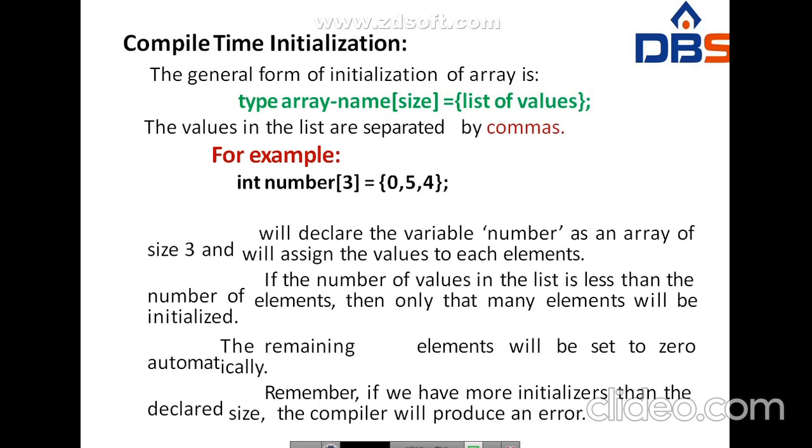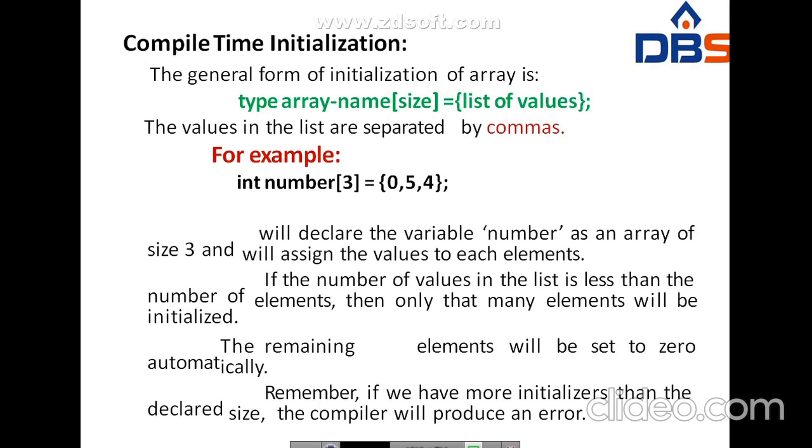For example, here I am giving the size 3, so we are going to give a maximum of 3 values. It will declare the variable number as an array of size 3 and will assign a value to each element. If the number of values in the list is less than the number of elements, then only that many elements will be initialized. The remaining elements will be set to 0 automatically.